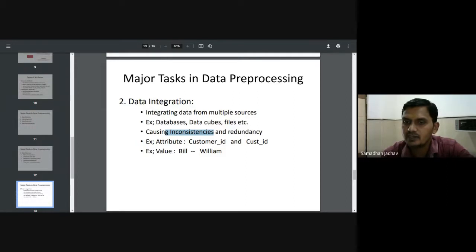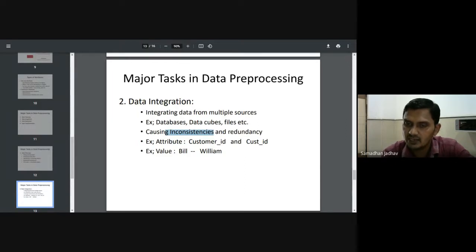When we integrate these two databases, we understand customer ID as a different column and cust ID as a different column, so we maintain both columns. That is redundancy. Another problem, for example: consider a customer whose name is William Bill.